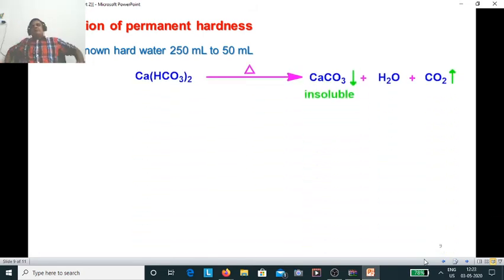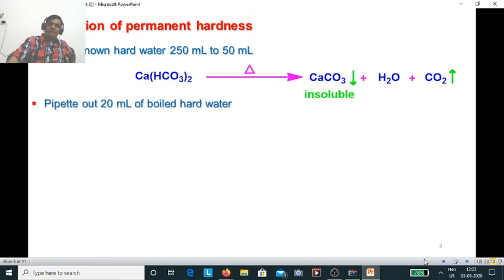So whatever calcium bicarbonate and magnesium bicarbonate is there is going to convert into their carbonates. Basically the bicarbonate will decompose and insoluble carbonates would form. You can simply filter it out, and whatever water you get would be free from any kind of temporary hardness. That means only permanent hardness would be there in that water.